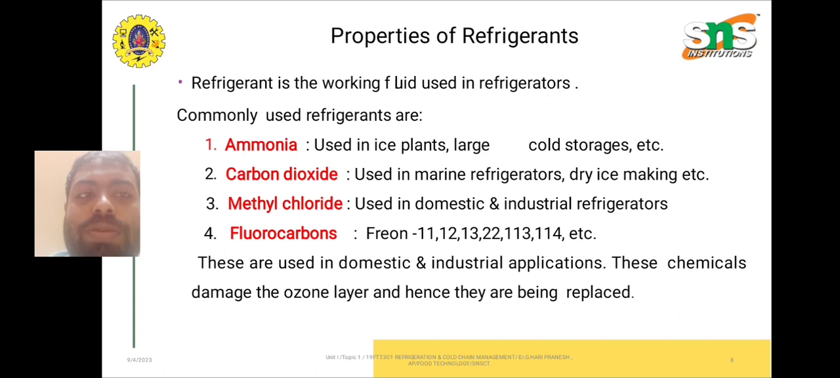Then we are going to discuss the properties of refrigerants. Some of the common properties of refrigerants we have discussed earlier, and in this we are going to see some common refrigerants like ammonia, carbon dioxide, methyl chloride and fluorocarbons. They are usually used in domestic and industrial applications. In fluorocarbons we can see Freon 11, 12, 13, 22, 113, 114, etc. Methyl chloride is used in domestic and industrial refrigerators. These chemicals damage the ozone layer and hence they are being replaced right now.